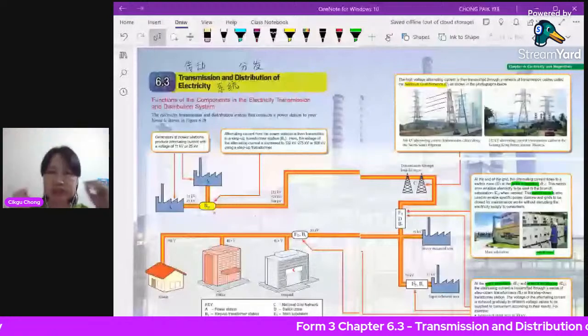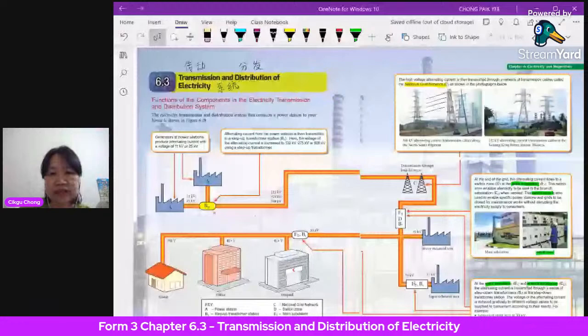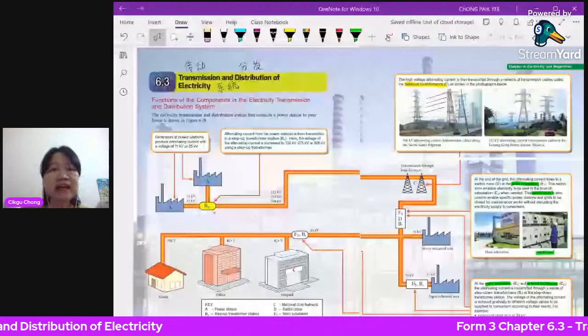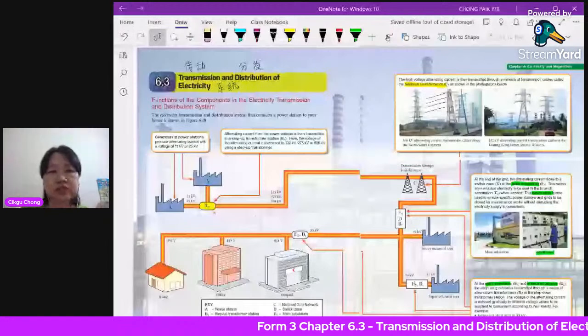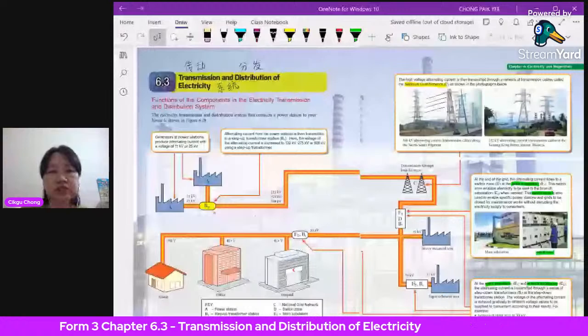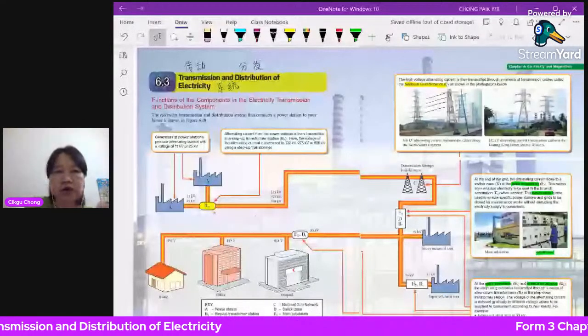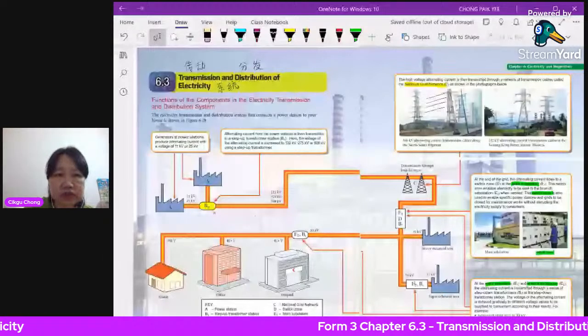First of all, we have transmission. Transmission is like bringing, spreading. Transmitting means you're transporting it. Transmission, 传动. Distribution is almost the same meaning. It's just that you're distributing, giving it to other people to use. So 传动 and 分发. This is the meaning of transmission and distribution of electricity.